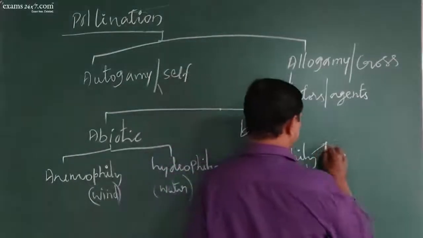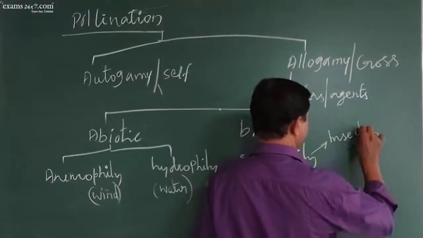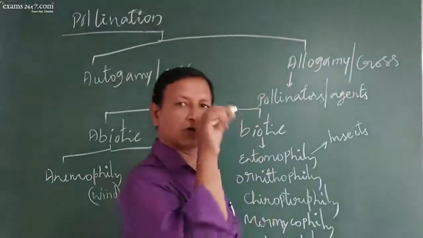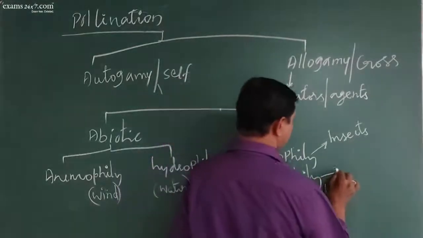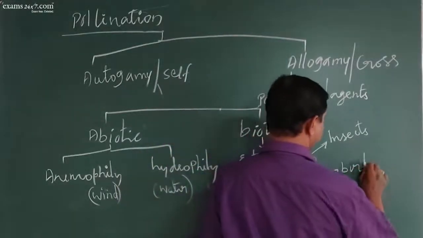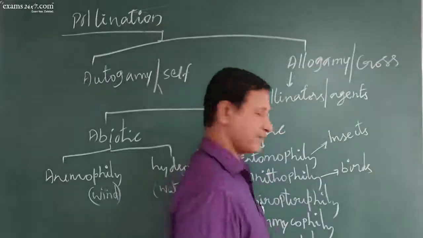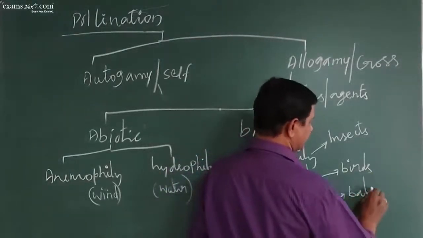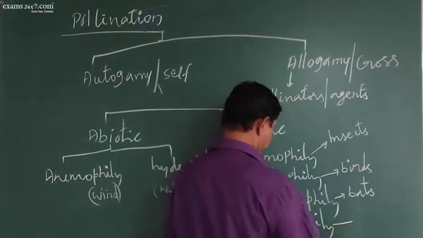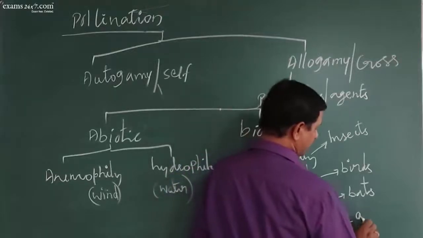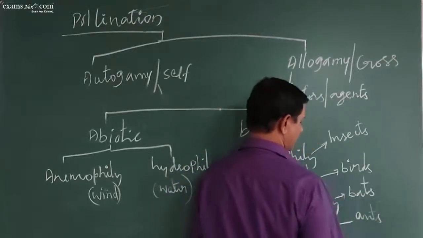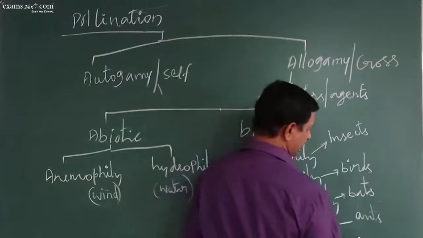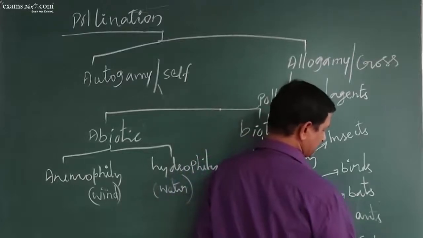It is entomophily if insects are involved, ornithophily if birds are involved, chiropterophily if bats are involved, myrmecophily if ants or termites are involved, and melecophily if snails are involved.